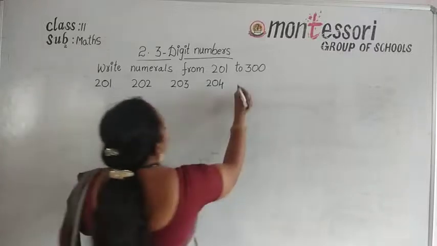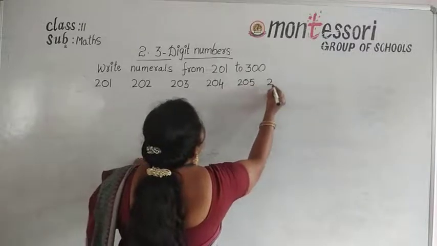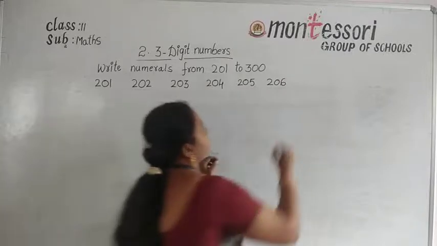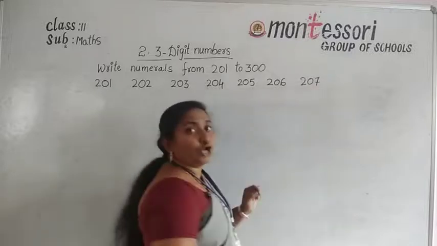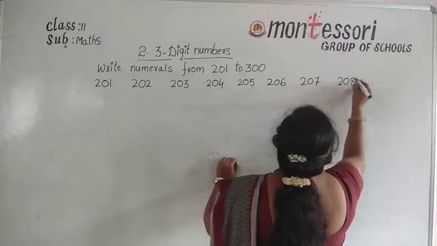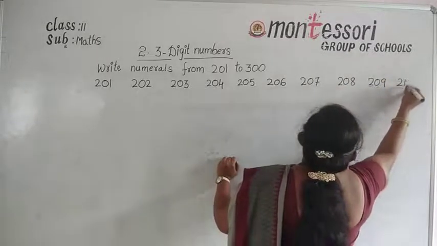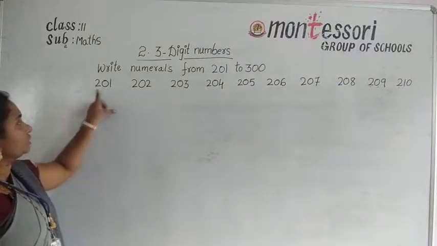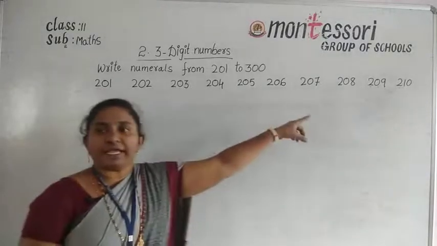And next 205, 206, 207, 208, 209, and 210. Okay. So now these are the numbers from 201 to 210.